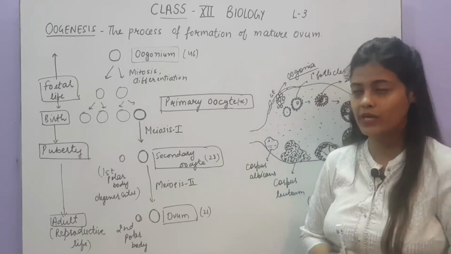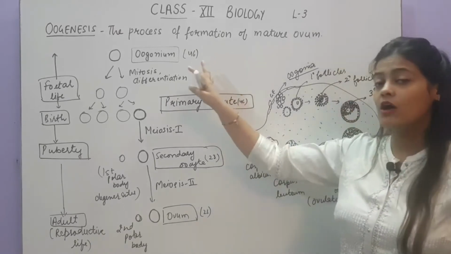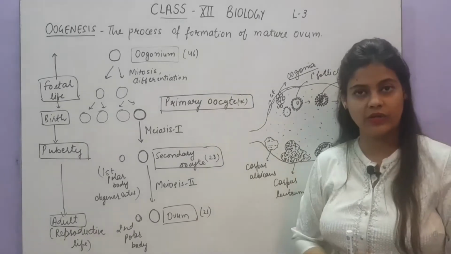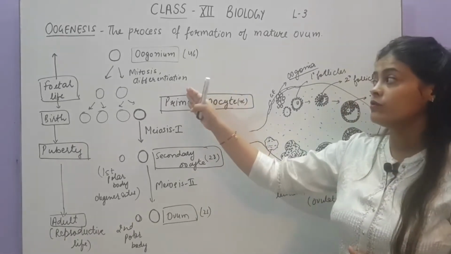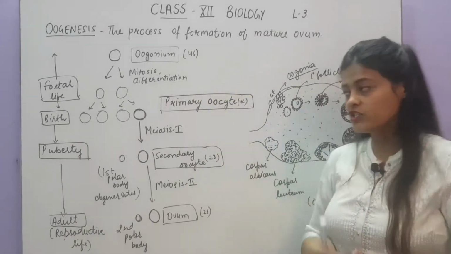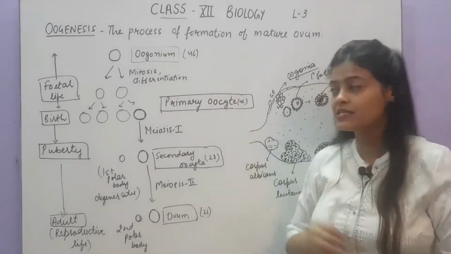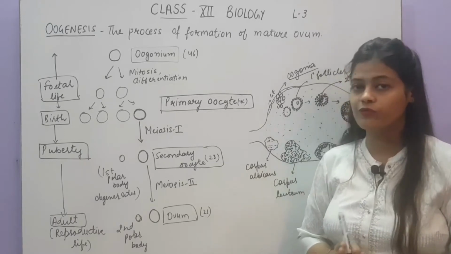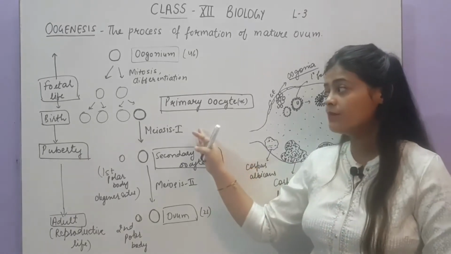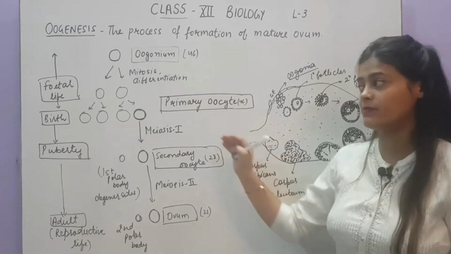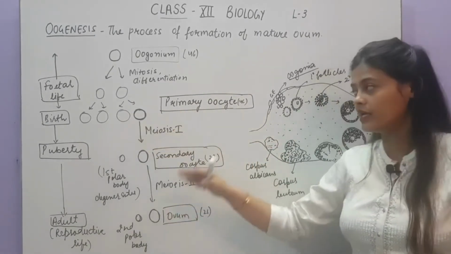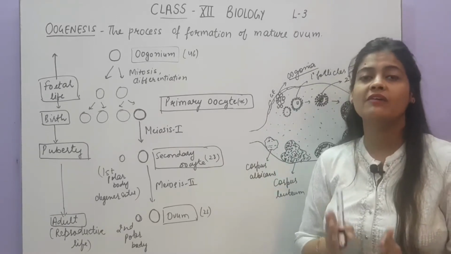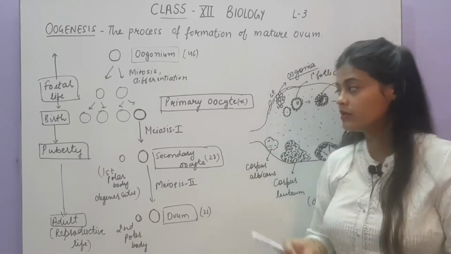Okay, so is it clear? First, the oogonia have a fixed number at the time of female fetal development. Then they undergo mitosis and differentiation to form primary oocytes. At the time of birth, the primary oocytes have a fixed number of 4 to 5 lakhs in each ovary. But from birth till puberty, many primary oocytes will undergo degeneration. So how many will be left? 60,000 to 80,000.